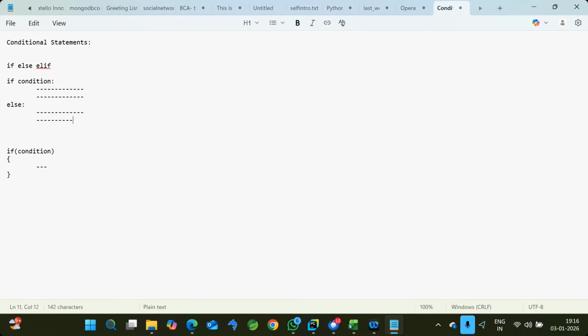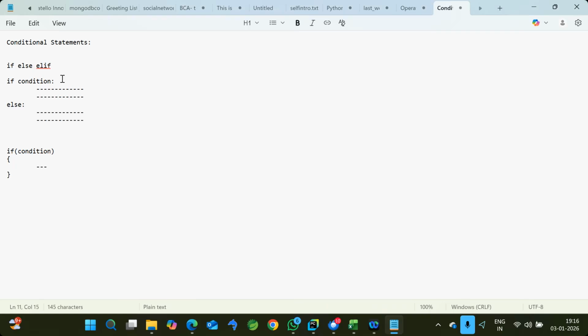In other languages the indentation is optional. It's only for making the program clear and visible. It doesn't have any syntactical rules. But in Python, it is a mandatory rule. Whenever you are writing any block of code, you should write it following equal space or equal indentation, and it is easy to follow: that is a tab space always.